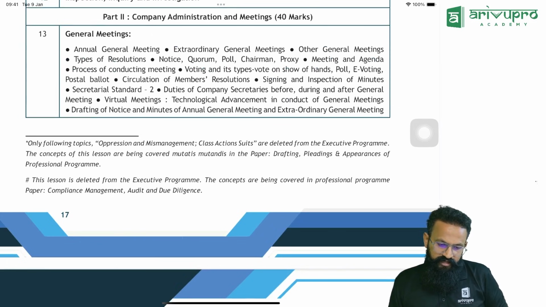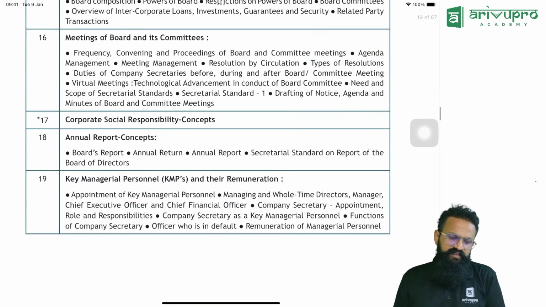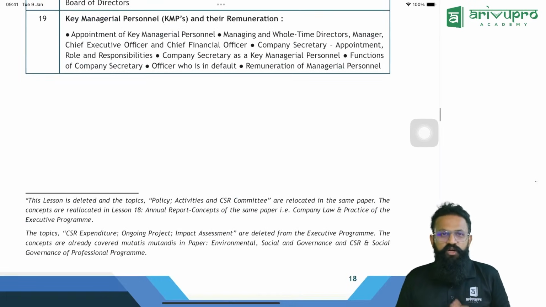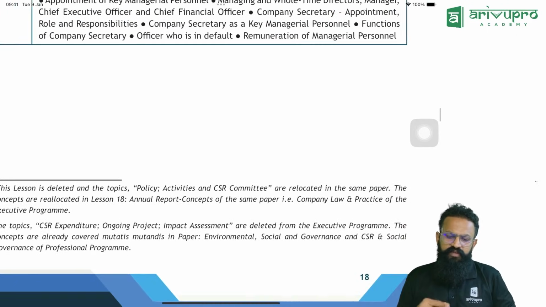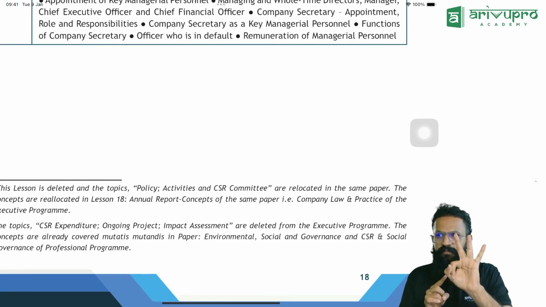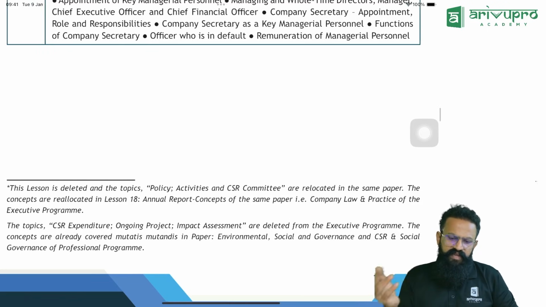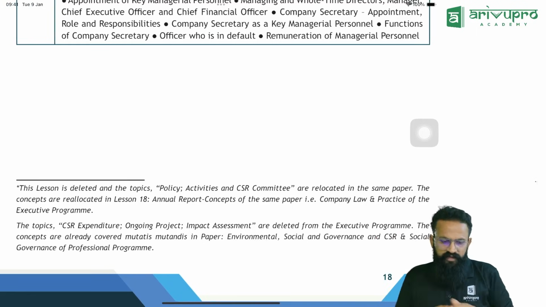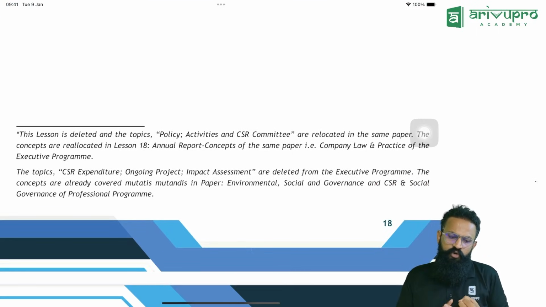The next amendment is CSR. Again, the whole CSR chapter is deleted. But one thing I'll tell you, it's okay to watch the CSR chapter still, because what they have said is this lesson is deleted and the topics, that is the CSR policy, CSR activities, CSR committee, these three topics are relocated in the same paper in a different concept, that is in chapter 18. They have just put it there. And the topics CSR expenditure, ongoing project, impact assessment are deleted from the executive program. The concepts are already covered mutatis mutandis in ESG, that is in CS professional level.